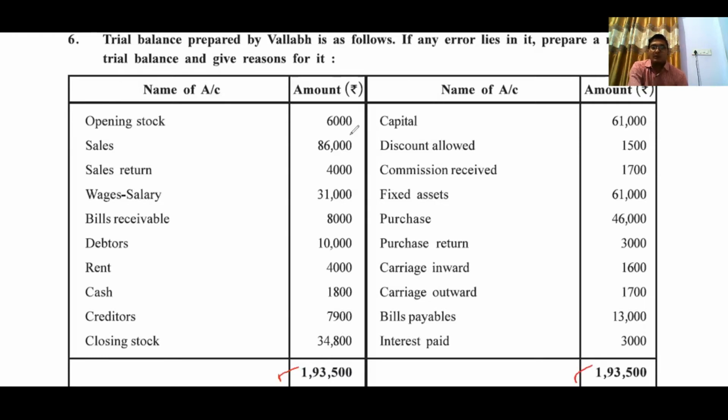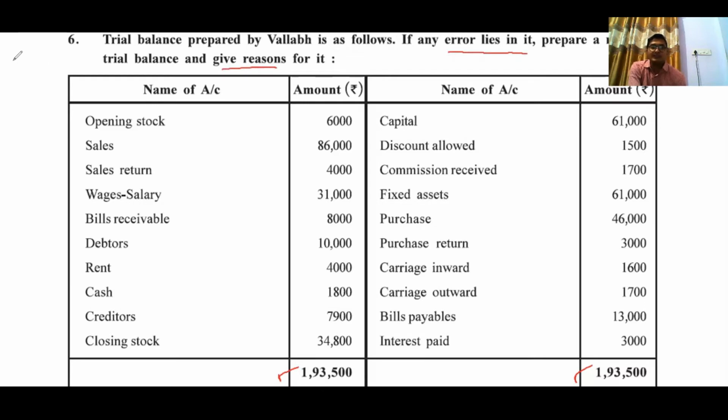So now we have to prepare the trial balance from this, and we have to justify which entries we have to record on the debit side as well as the credit side. There are some errors in the accounts, and now we have to rectify them. And we have to give the proper reasons.